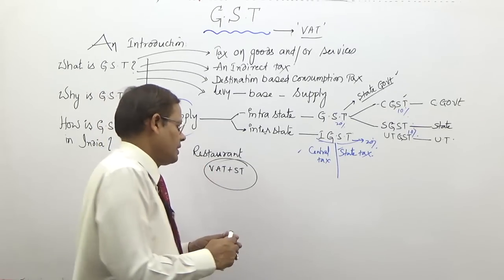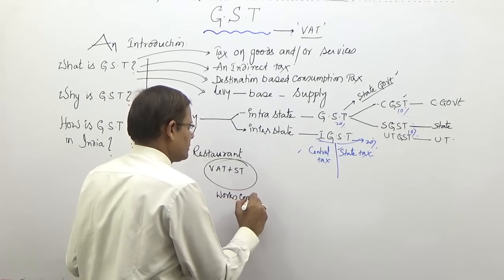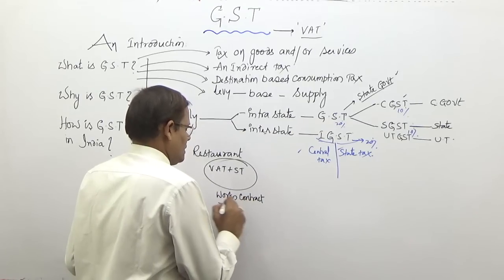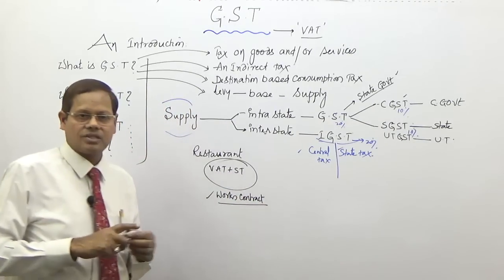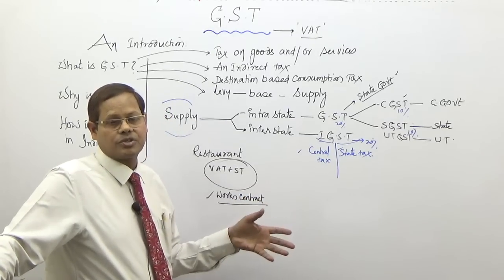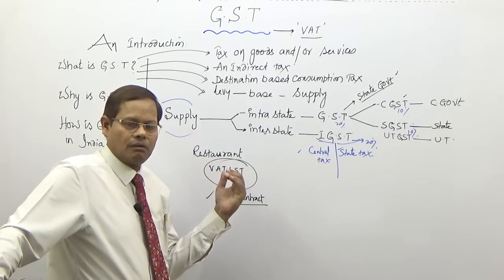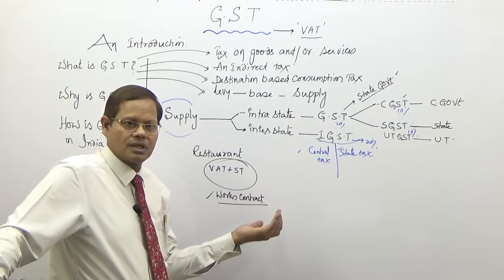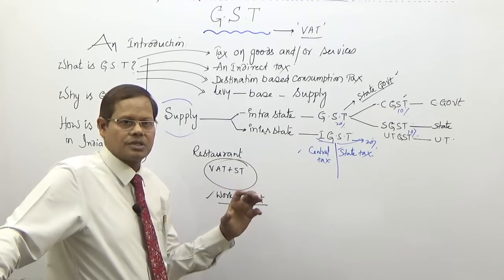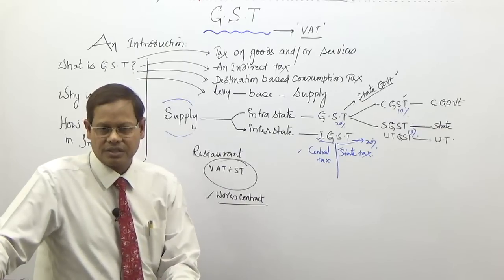Similarly, if you look at works contract, the state government is imposing sales tax, VAT or CST, and the central government is imposing service tax on the service portion. The service portion is taken separately, and the goods sales value is determined separately, and the state government is collecting sales tax, the central government is collecting service tax.